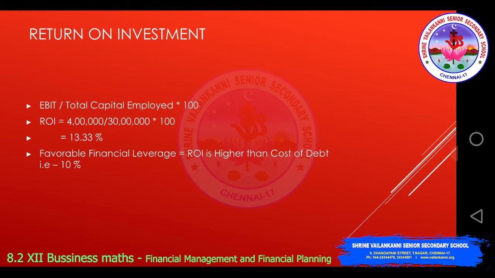Return on investment can be calculated with the formula EBIT divided by total capital employed into 100. So return on investment will be 4 lakhs divided by 30 lakhs into 100, which is 13.33. This is favorable financial leverage because the return on investment is higher than the cost of debt.